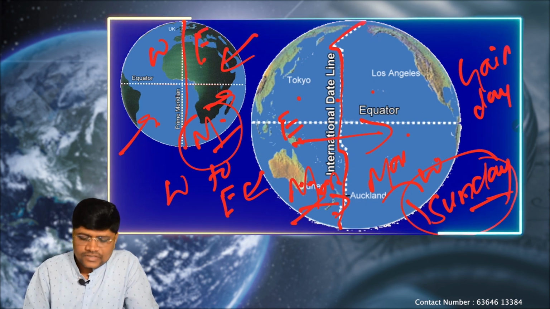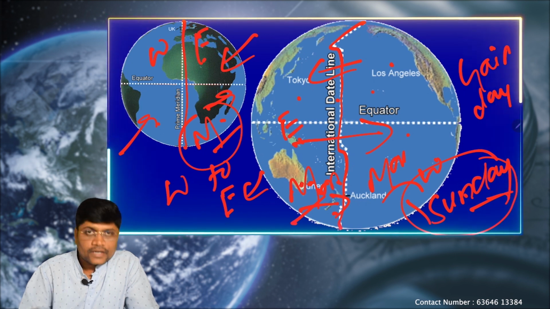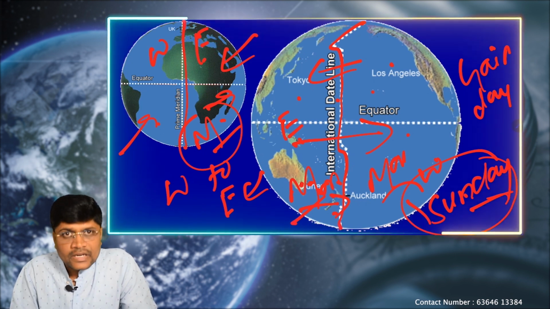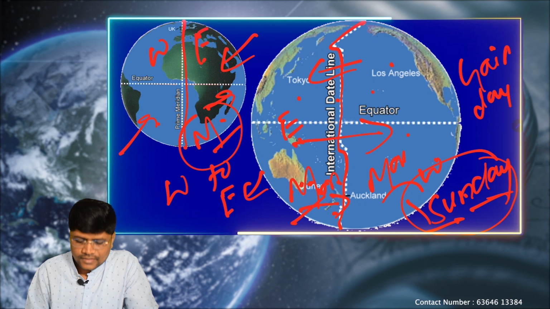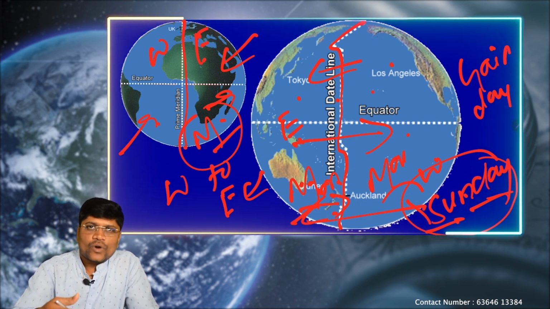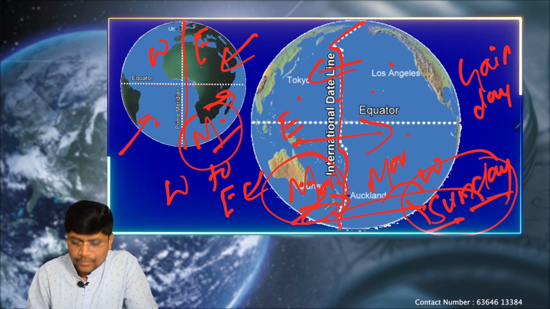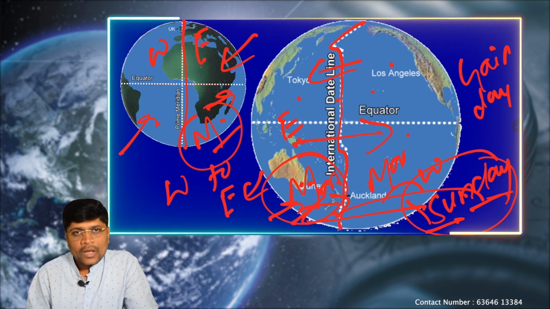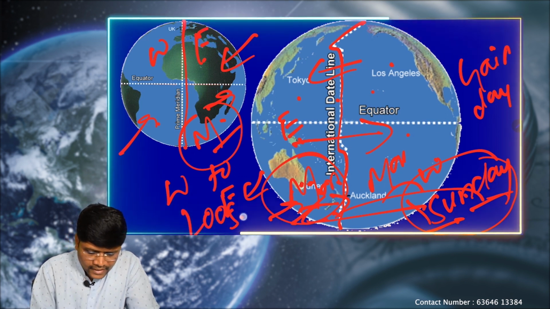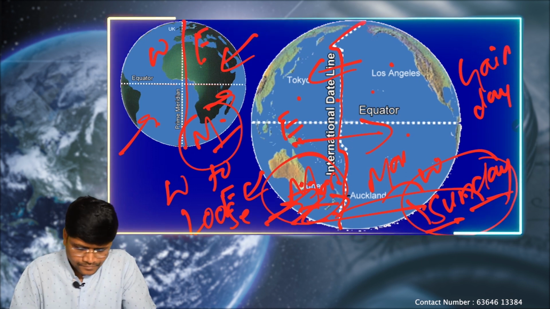Again, in the opposite situation, if we come from the western hemisphere, cross the international date line and enter the eastern hemisphere, here it is still Sunday, and already we are coming to Monday. That means we have to change our calendar one day ahead and we will be losing a day, because we have not completely enjoyed the Sunday and again we are moving to Monday. That means we will lose a day once we come to the eastern hemisphere.